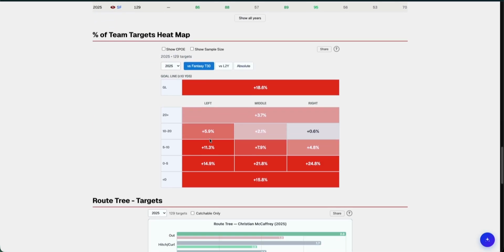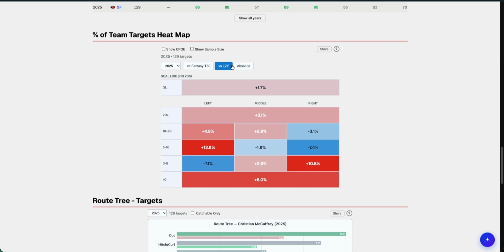Team targets would show you the percent of the team targets that went to McCaffrey in these situations. And then it compares it versus the top 30 fantasy players at his position. You can also compare versus his last 2 years to see where things may have changed. So for instance, he got maybe a few more throws further down the field than he did in the past.